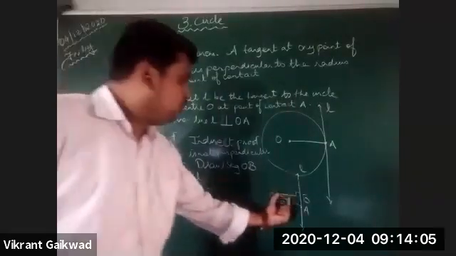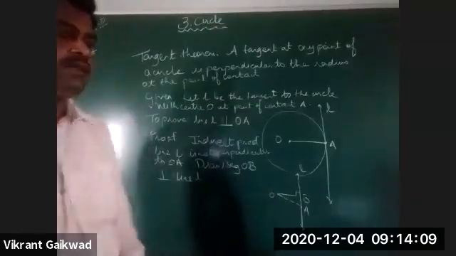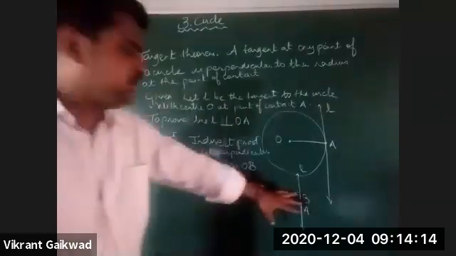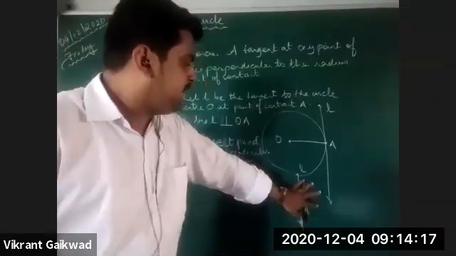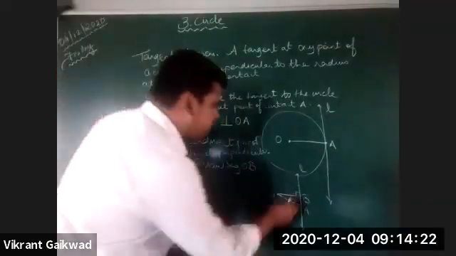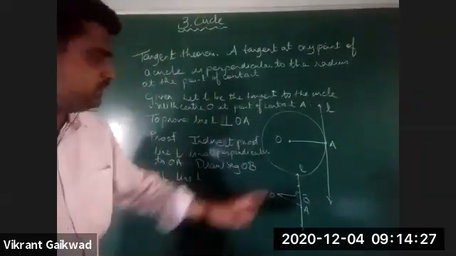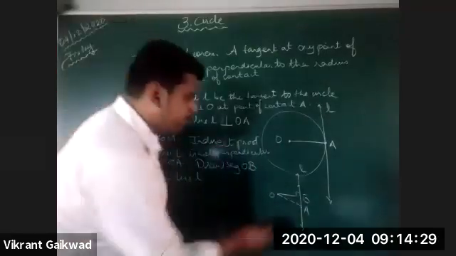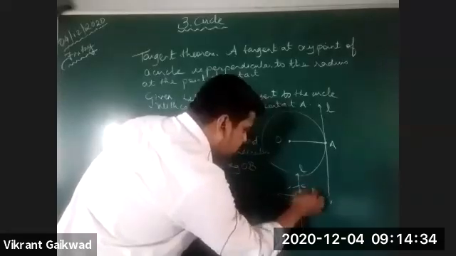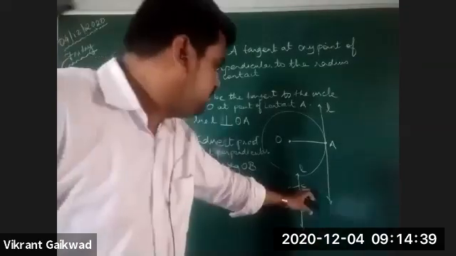So we have got OB perpendicular to line A. Now in the next part, we are going to take one more point C. We'll assume that AB and BC are equal, so we'll take point C on this line L in such a way that BC equals BA.